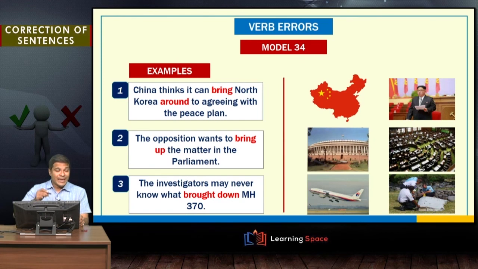China thinks it can bring North Korea around to agreeing with the peace plan. So, it can convince North Korea. That is what this means. It can bring North Korea around. The opposition wants to bring up the matter in the parliament. So, they want it to be considered for discussion in the parliament.